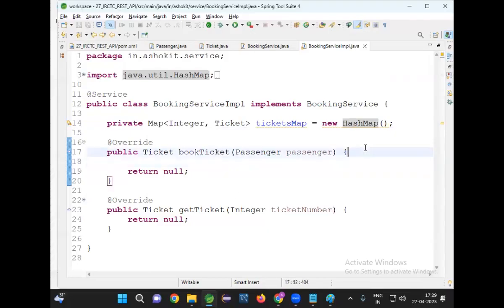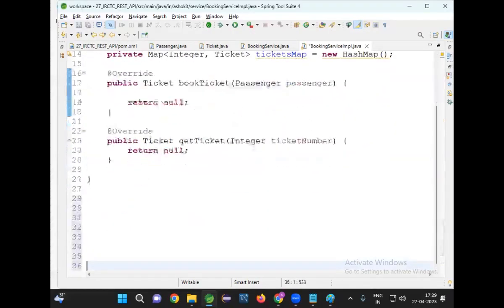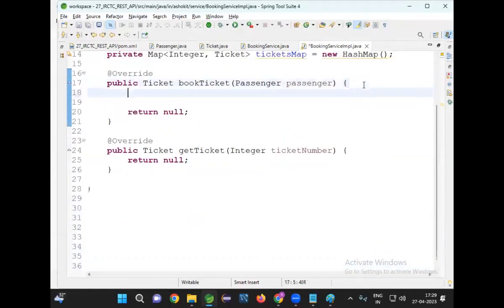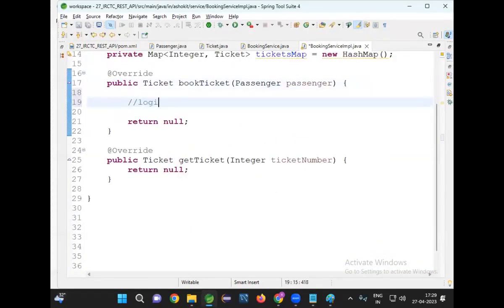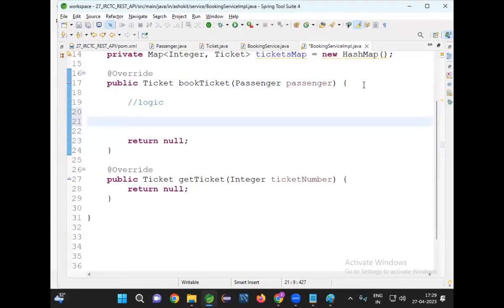Next one, here in this method, what is the logic? Booking the ticket. Now, here some logic will be available. We don't bother about that logic. What is our requirement? We need to get the data and some logic will be executed to book the ticket. Then we are going to return the ticket object as output.